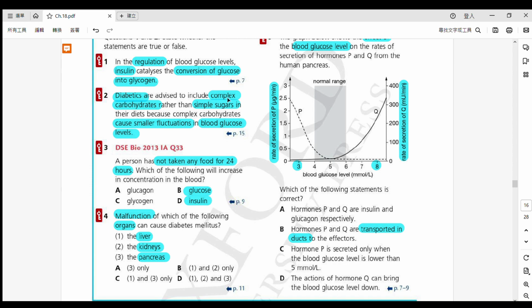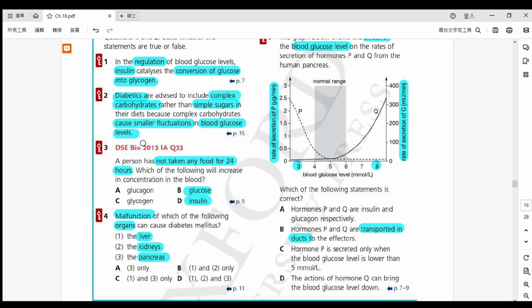in their diet. So you may not know the word complex carbohydrates, 但係啦你要知道 rather than 即係代表係而唔係啦，而唔係 simple sugars 一啲好簡單嘅糖類。So you will know that the complex carbohydrates is the opposite, 其實係 simple sugar 嘅相反嘅。所以咧佢就話咯, diabetics 係 advised 係建議啦，去 eat 去食啲乜嘢啊 complex carbohydrates, 而唔係呢個嘅 simple sugars。OK in their diets 即係代表佢哋嘅膳食啦。Because 原因係啲乜嘢？Of course this is true. 前半句呢度啦, the first half sentence this is true. 咁樣啦就係 because complex carbohydrate will cause smaller fluctuation in your blood glucose level.